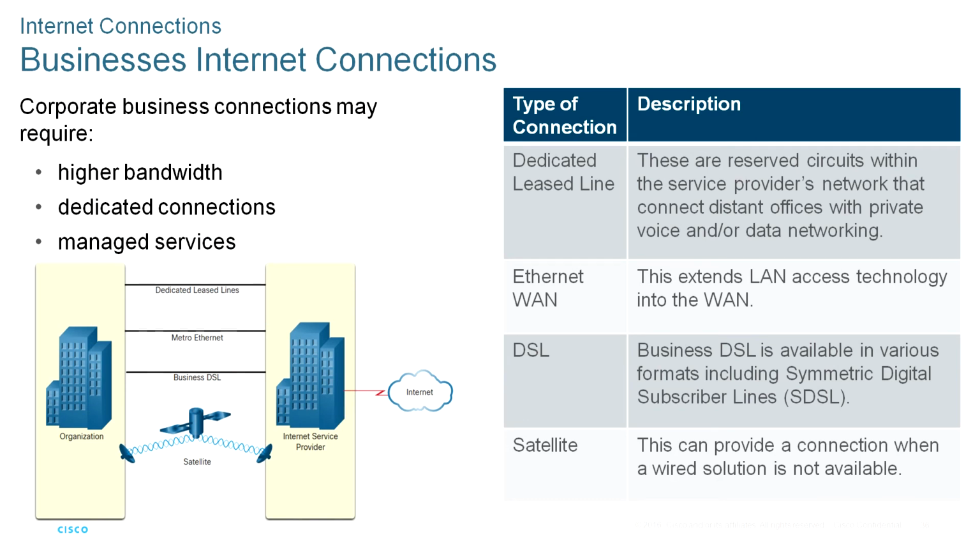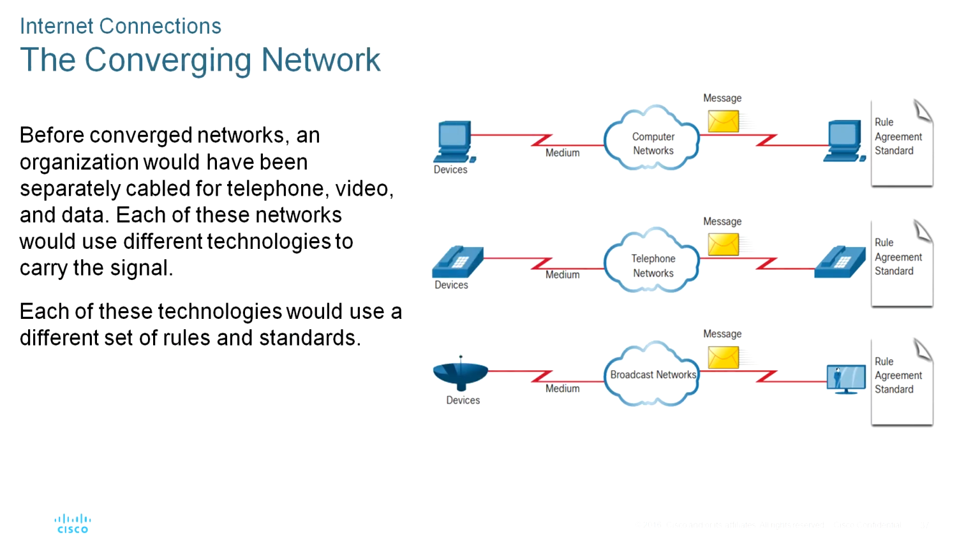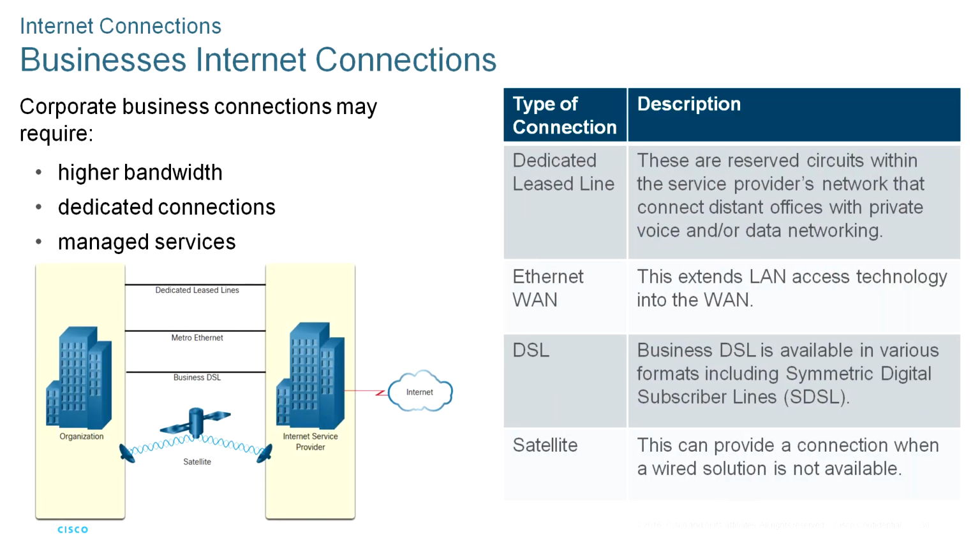Now you can see the business internet connections. Corporate connection options differ from home user options. Businesses may require higher bandwidth, dedicated bandwidth, and managed services. Connection options that are available differ depending on the types of service providers located nearby. These include dedicated leased line, Metro Ethernet, business DSL, and also satellite. These are the basic options to connect business internet connections.